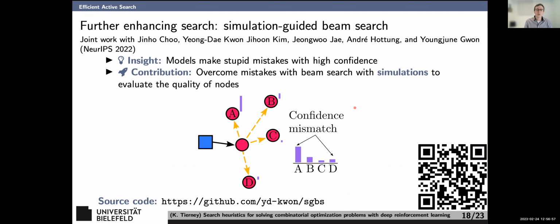So our contribution here is to try to overcome these mistakes with beam search using simulations to evaluate the quality of nodes. What we see here as an example is a confidence mismatch. A is given a high probability, but D is given a low one, when really, if we think about the route here, it's not so clear whether you should go to A or D, and it would probably make sense to try out both, especially if you had a longer route or more complicated problem. And so the method we propose will allow us to do that.